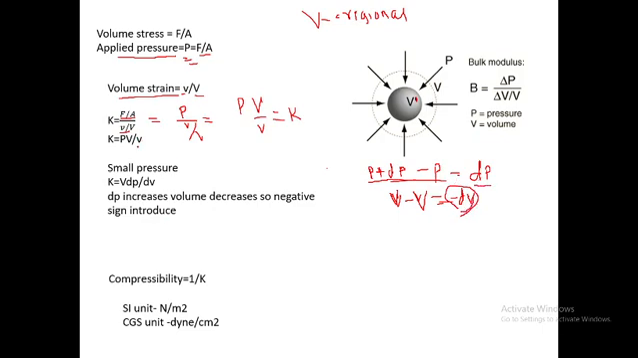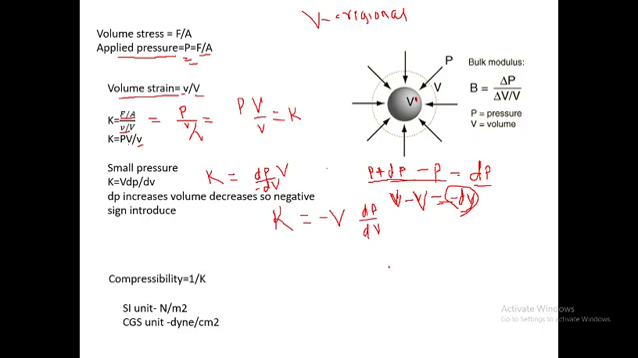So it can be defined that K is equal to dP, the additional pressure, divided by the change in the volume, dV, with a negative sign, over the original volume V. So we get K equal to minus V dP upon dV. This is the bulk modulus.